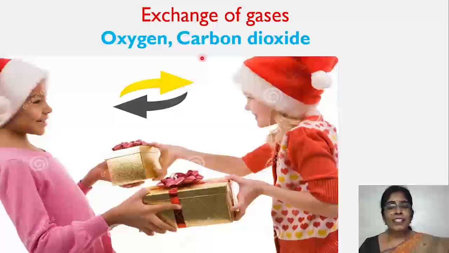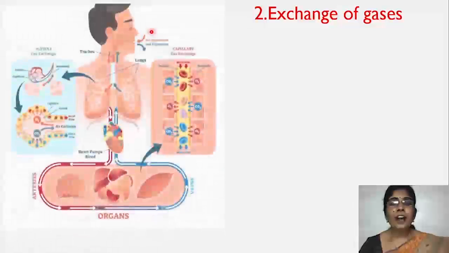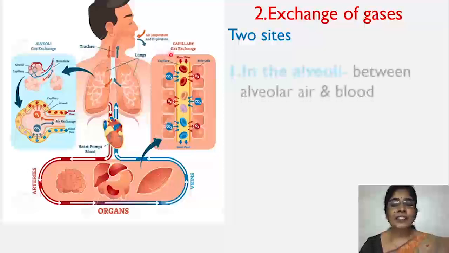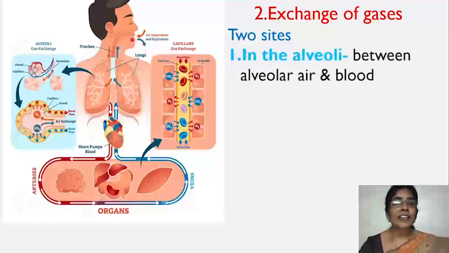Where do we find these exchange of gases inside our body? During breathing, oxygen-rich air enters the lungs. In human beings, gaseous exchange takes place at two regions. The first region is alveoli of lungs. The inspired air first reaches the lungs. Inside the lungs, many alveoli are present. So the air in the alveoli is the alveolar air. So in the alveoli, this exchange of gases occurs between alveolar air and blood.